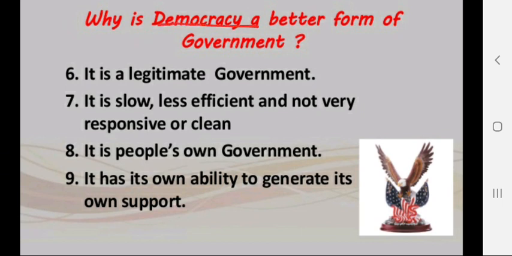Okay, so here now we will discuss the important points of democratic government, that it is a legitimate government. Now the question arises in your mind: what is the meaning of legitimate? The government which is known as legitimate, that government is chosen legally. It means that it is formed according to the law, according to the Constitution.